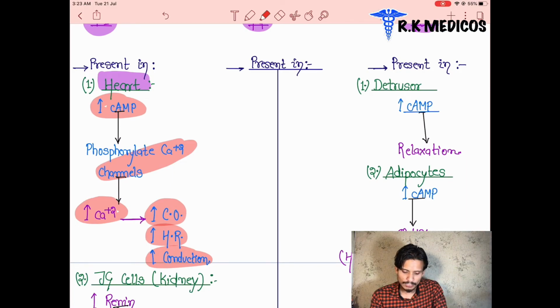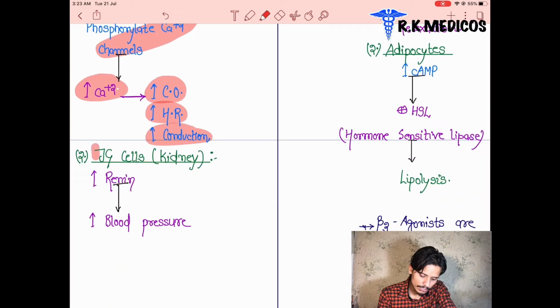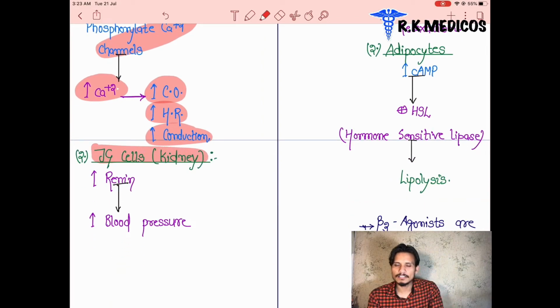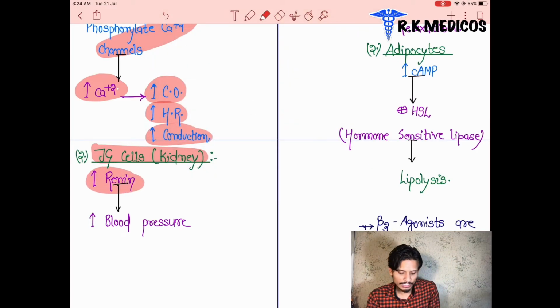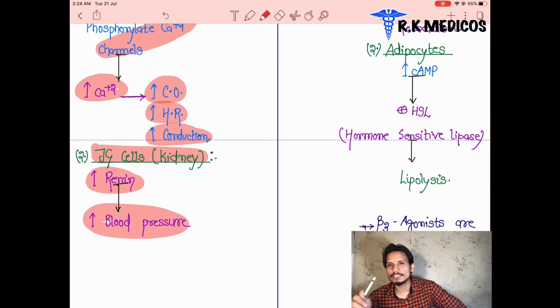Next, beta 1 receptors are also present in the JG cells of the kidney, the juxtaglomerular cells. In these cells the receptors work to increase renin production, and the increased renin leads to an increase in blood pressure. In the heart they increase cardiac output, heart rate and conduction. In the kidney they increase renin production, and that leads to an increase in blood pressure.